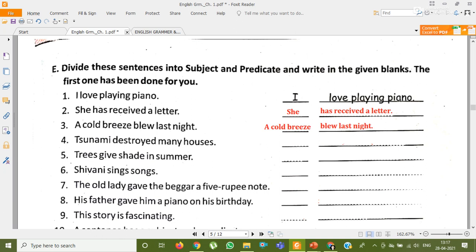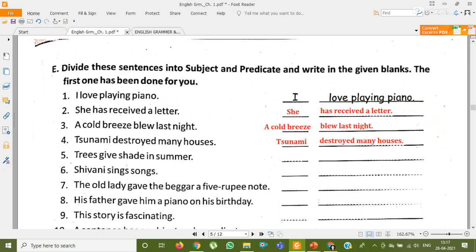Then the next one, tsunami destroyed many houses. Children, here you see T is given in the beginning, but T will be silent. Okay, we read it as tsunami. Don't pronounce it as T tsunami. Tsunami is the proper pronunciation. तो सुनामी आपको पता है क्या है? जब वो समुद्र में जो है लहरें उठती है बहुत तेज तेज, like you can say earthquake under the sea. Okay, that is called tsunami. So tsunami destroyed many houses. So this sentence is about tsunami. So tsunami is the subject and what the tsunami did, destroyed many houses.